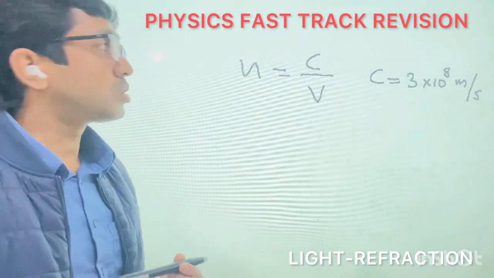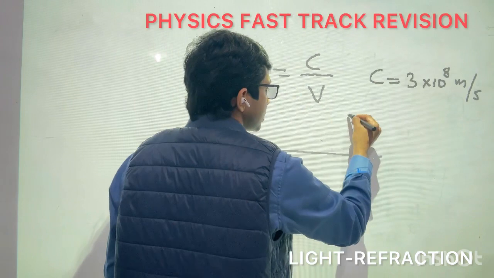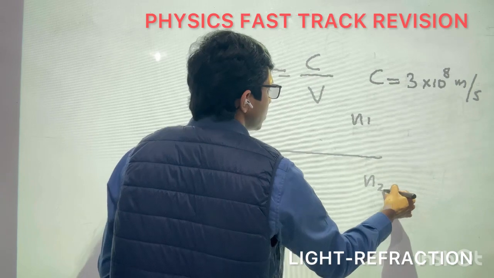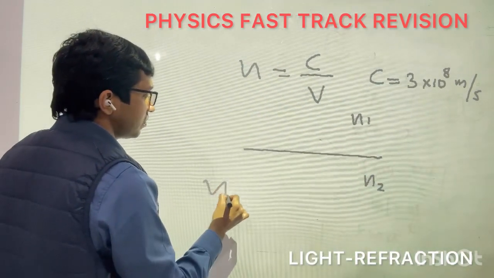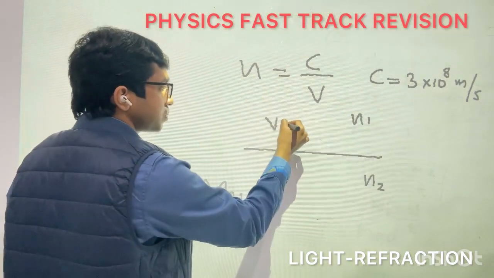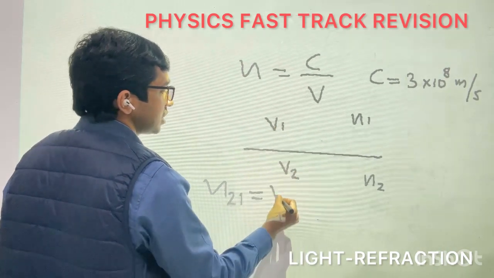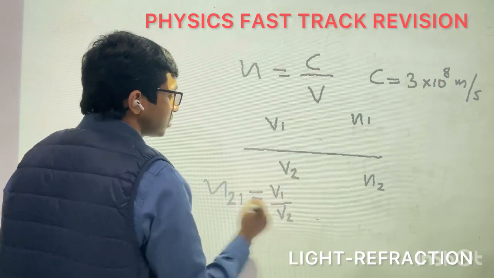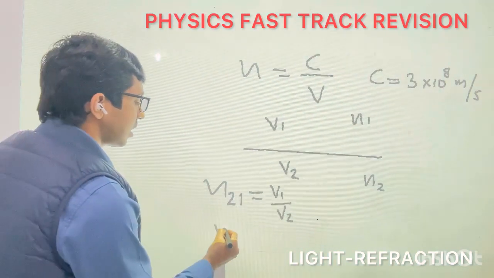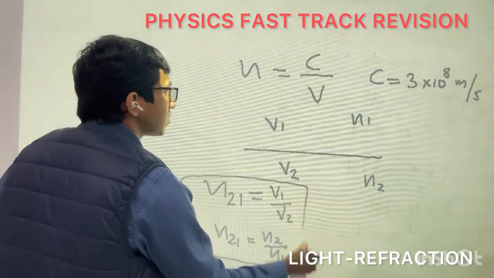If you talk about the relative refractive index, when the ray of light is traveling from the first medium having refractive index n1 to the second medium having refractive index n2, it is written as the refractive index of the second with respect to the first, n21, equal to the ratio of the speed of light in the first medium to the speed of light in the second medium, that is v1 divided by v2. So n21 equals v1 by v2. Also we can write n21 equal to n2 divided by n1. It's a very important equation, these three.